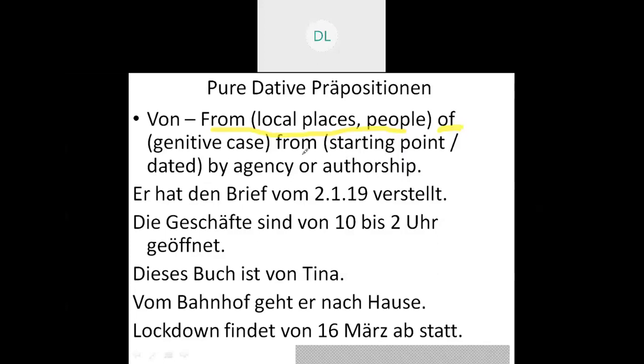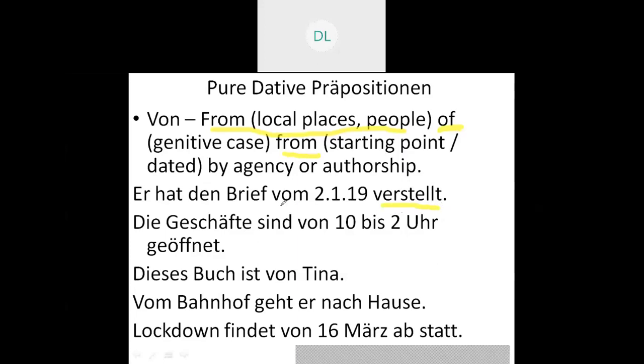On the same ground, the third meaning is from, that is the starting point or the date. Yesterday we discussed the example also. The first sentence, er hat den Brief verstellt. Verstellen is actually to misplace. That is, he has lost or he has misplaced the letter of.